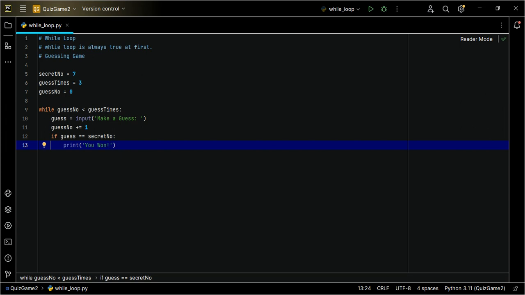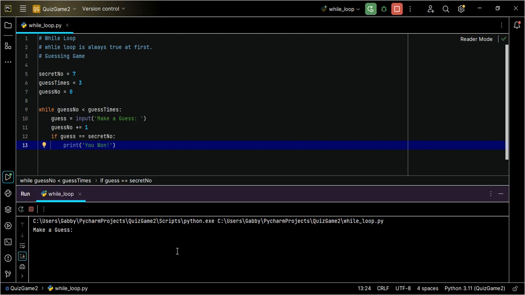So let's try that out. I click this play button or I press Control Shift F10. So it's asking me to make a guess. So I say guess 5, enter. Make a guess 6, enter. Make a guess 7.